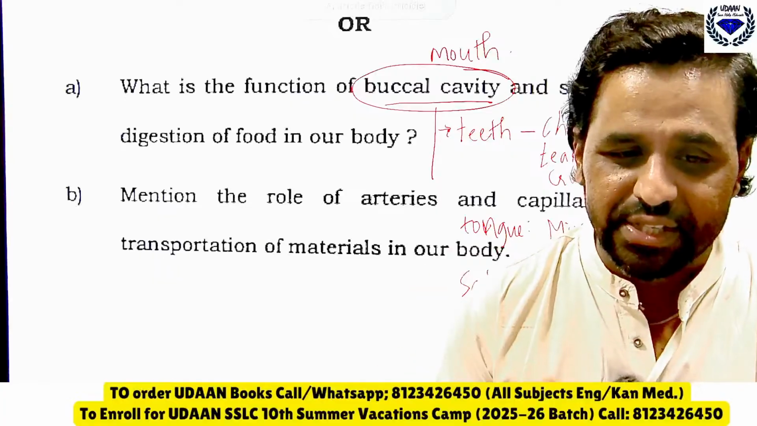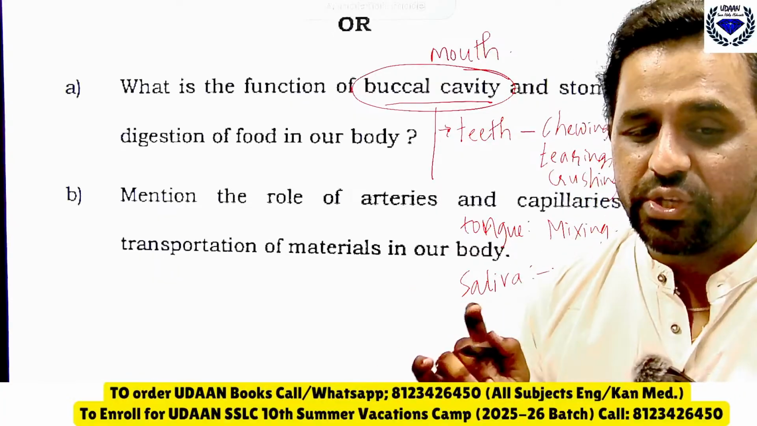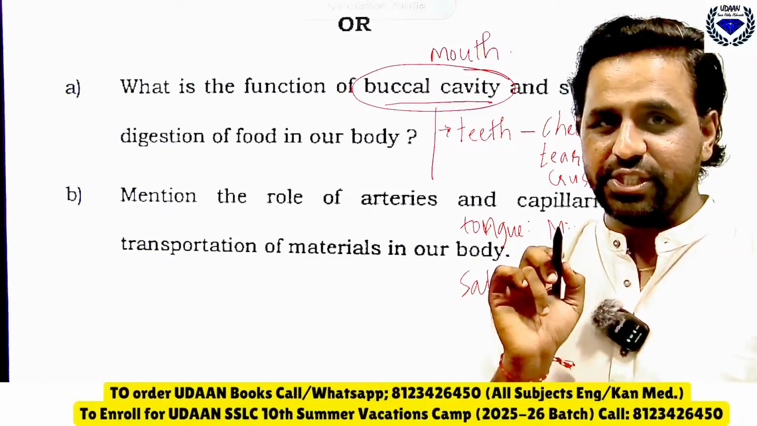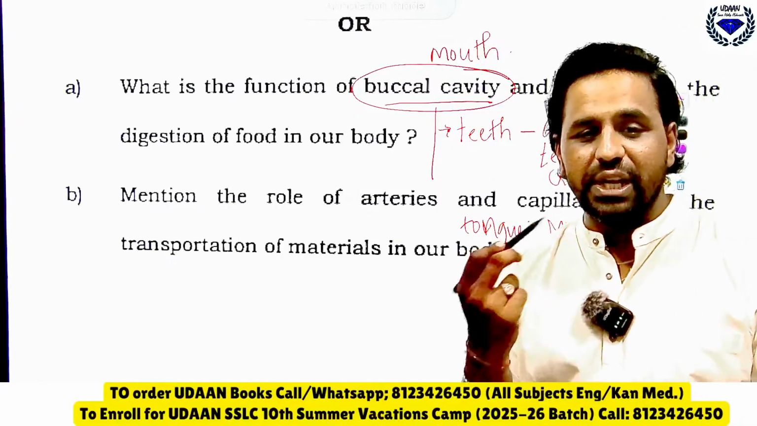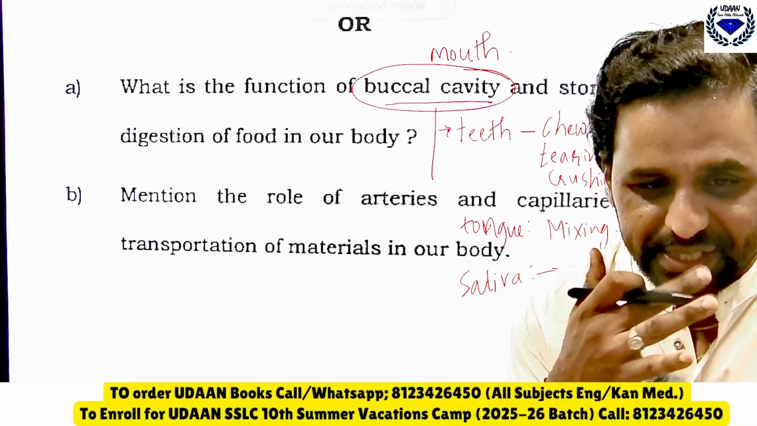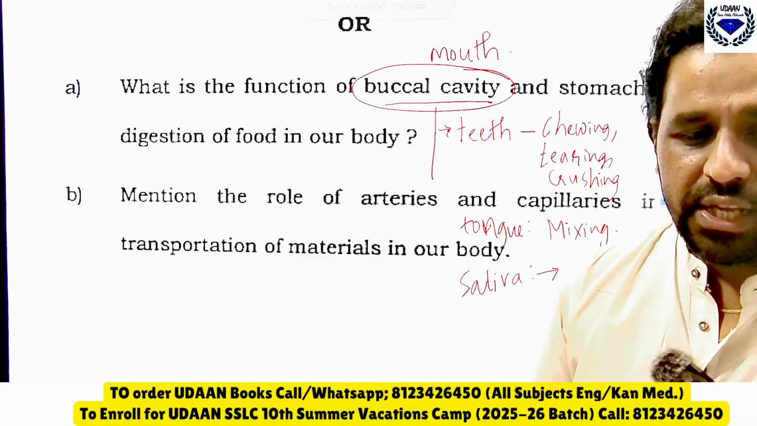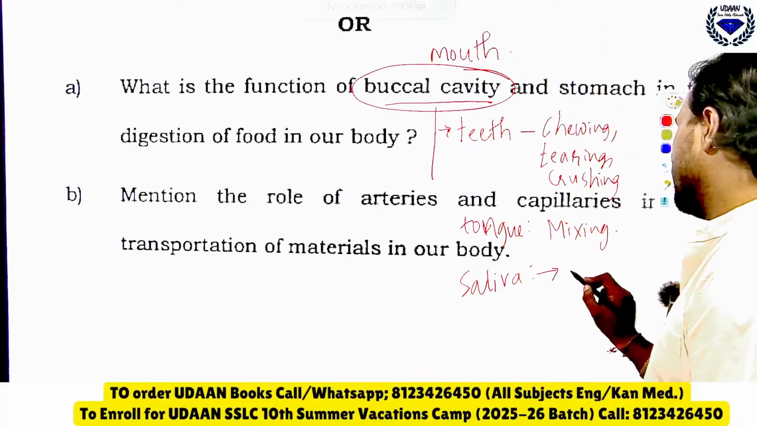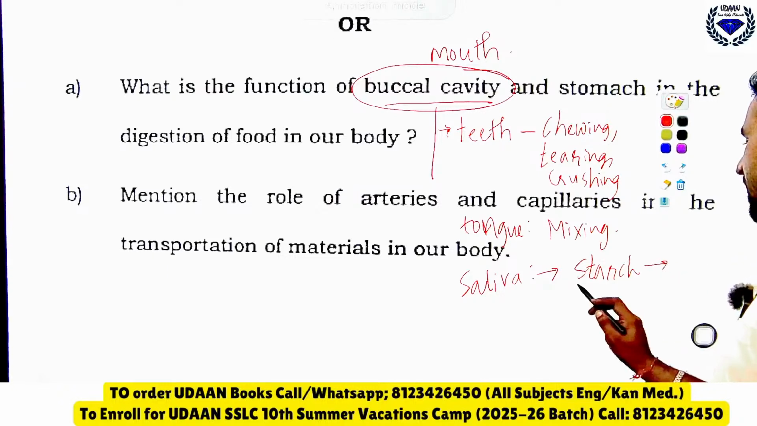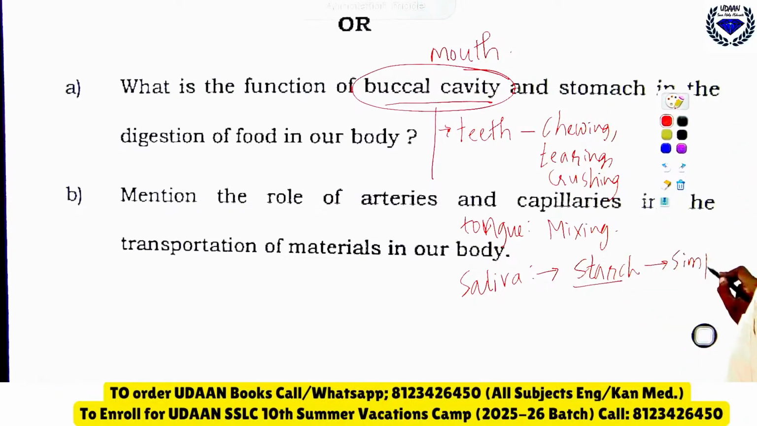So yes, chewing, tearing. So who will tell me the main function of saliva? I want you to tell me. So starch into what? Simple. So I want you to tell me the answer here. Very good. So yes, starch into simple sugars. Very good. So you have given the right answer. What is the function of saliva? Saliva converts the complex starch into simple sugars.